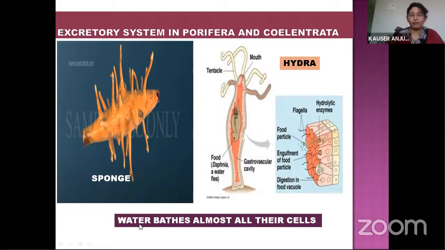So here I have given a line: water bathes almost all their cells. So water comes into the body, touches all the cells, gathers the wastage, and again comes out into the water. So it is a simple mechanism seen in these phyla, Porifera and Coelenterata. For Porifera, the example is sponge, and for Coelenterata, the example is Hydra.